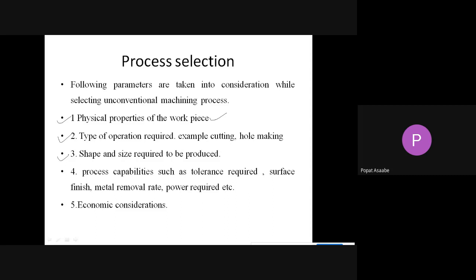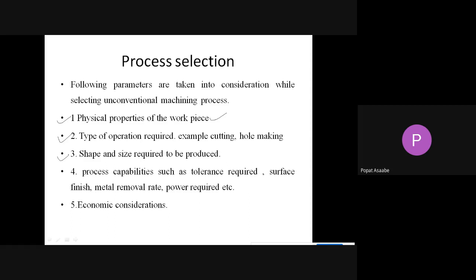Then we have to study the next parameter, the process capabilities, such as what tolerance we require, what surface finish we require, what metal removal rate we require, and how much power is required. This parameter is also taken into consideration. And finally, we also have to study the economic consideration, whether that machining process is economical or not.